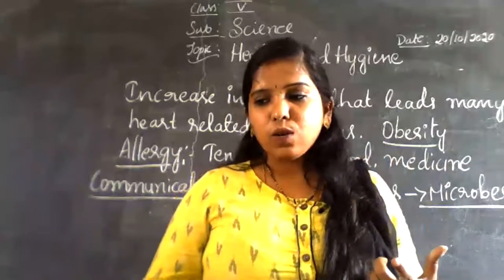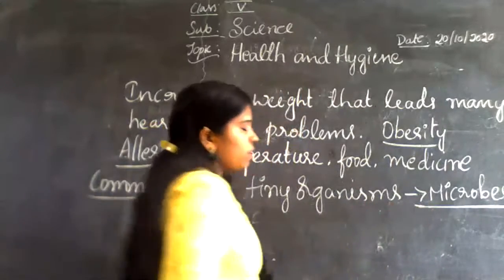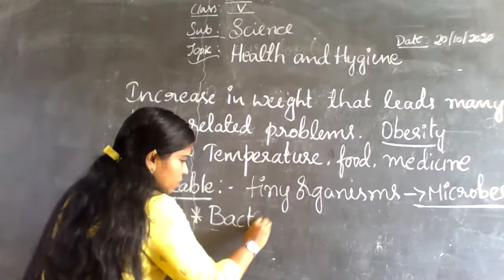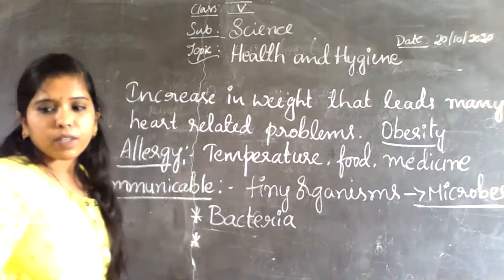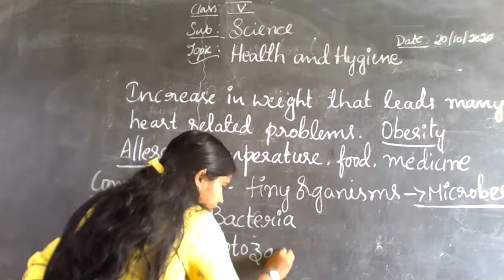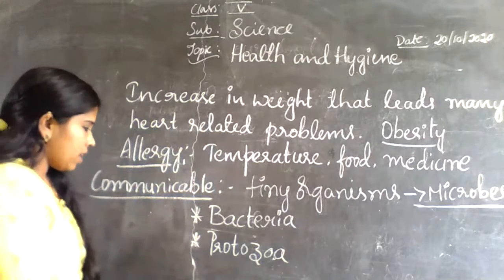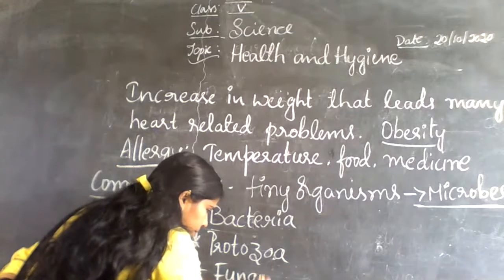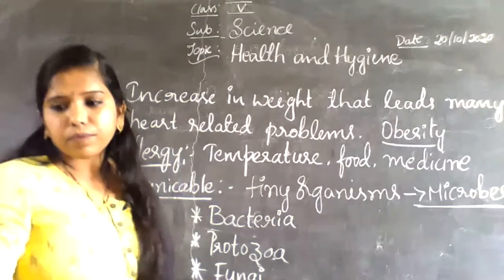The main types of microbes are: the first one is bacteria, the second one is protozoa, the third one is fungi, and the fourth one is virus. These are all the types of microbes, or types of germs.